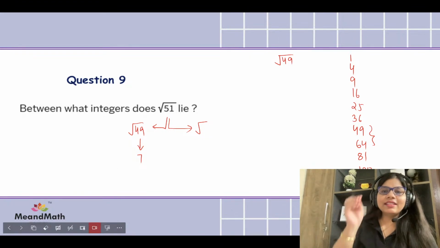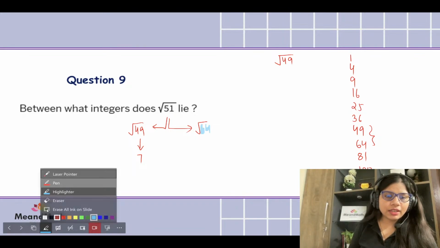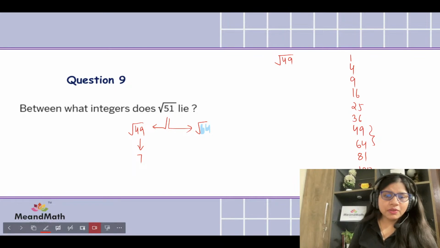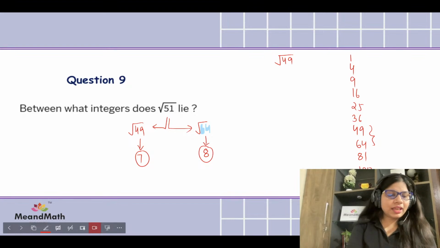I take some of my words back, where I have written it to be 81, because it's between 49 and 64. 51 is lying between 49 and 64. So I'm going to be correcting it like this. Okay, so it's between 7 and 8. Correct? Did you get the same answer, kids?